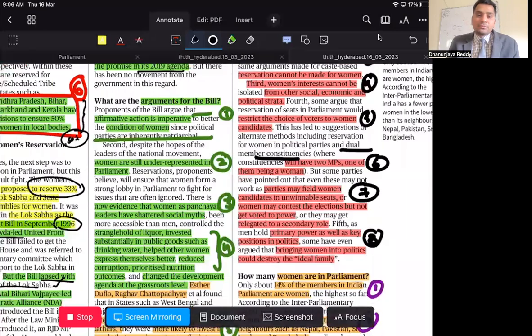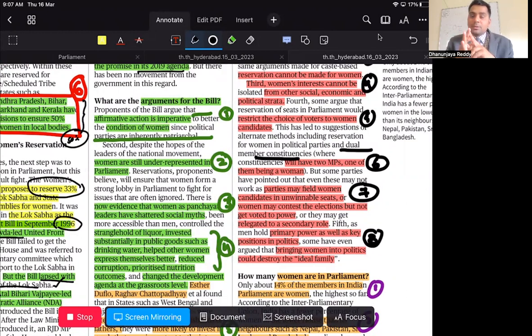Now, what are the arguments for women to have this bill? First one is, affirmative action is very imperative for the condition of women. Two, if we want to better the conditions of women, they should have this reservation. Second one is, women are still underrepresented in political parties, particularly in state legislatures and Parliament. As a result, they have to be given equal representation.